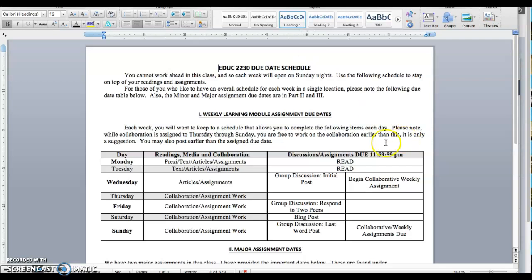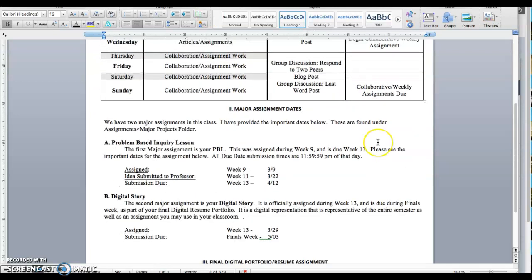If you scroll down further, you'll see the major due dates. The problem-based inquiry lesson was assigned last week, before we went on our break. So you need to have an idea submitted this week. And I'm going to change that to 3/22, though. That's today. You need to have that idea submitted to me this week. And your submission is due on the 12th of April.